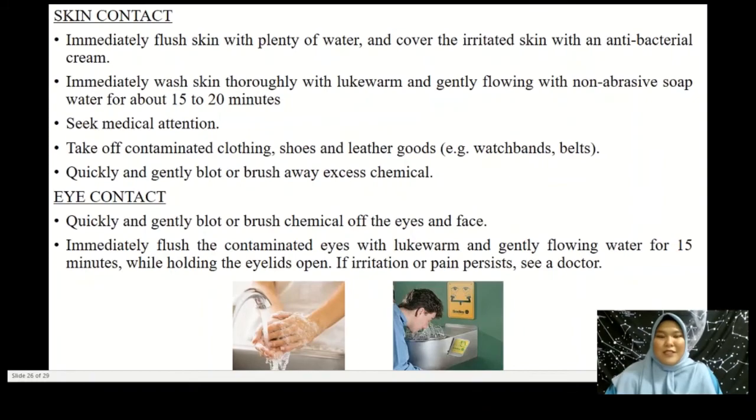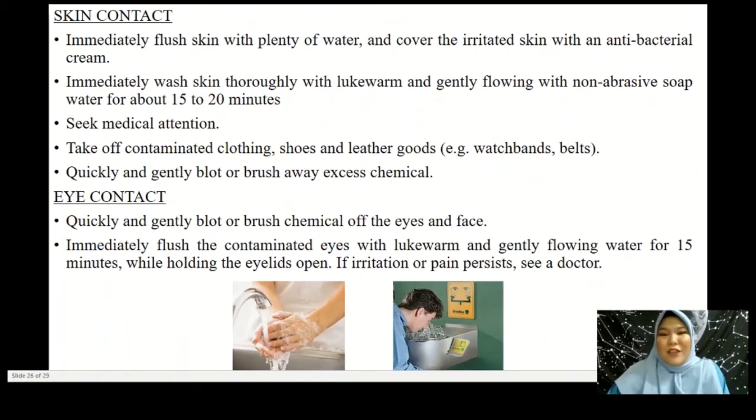Thirdly, if the skin of the affected individual directly contacts toluene, immediately flush the skin with plenty of water and cover the irritated skin with antibacterial cream. Wash the skin thoroughly with lukewarm, gently flowing, non-abrasive soapy water for about 15 to 20 minutes. Immediately take off contaminated clothing, shoes, and leather goods. Quickly and gently brush away the excess chemical.